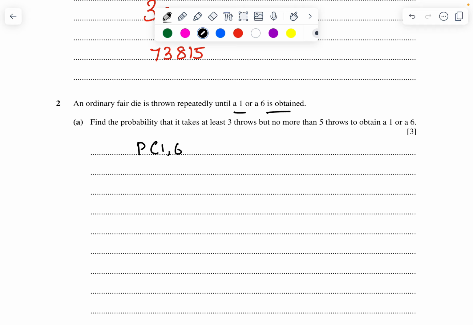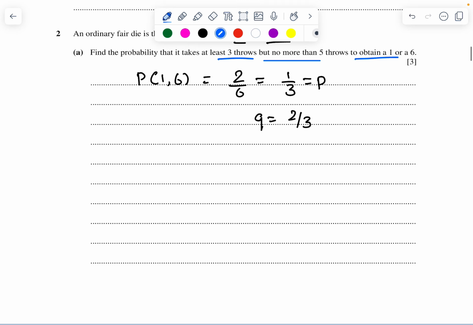Question number 2. An ordinary fair die is thrown repeatedly until 1 or 6 is obtained. So the probability of 1 or 6 will be 2 upon 6, which is 1 upon 3, which is success. So failure is going to be 2 upon 3. Find the probability that it takes at least 3 throws, but no more than 5 throws to obtain 1 or 6. So probability of 3 throws or 4 throws or 5 throws.